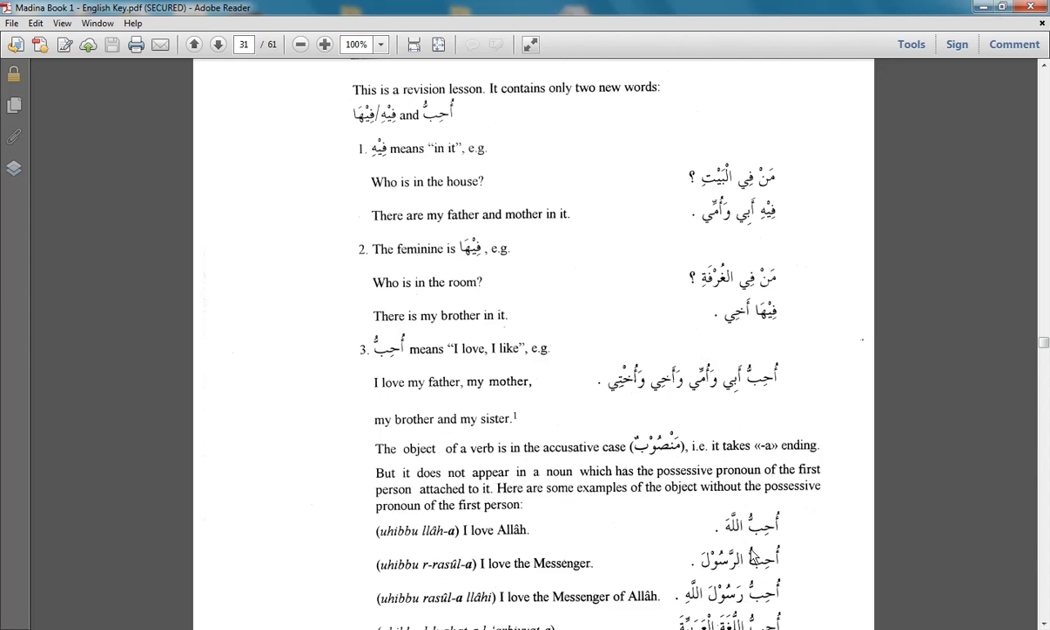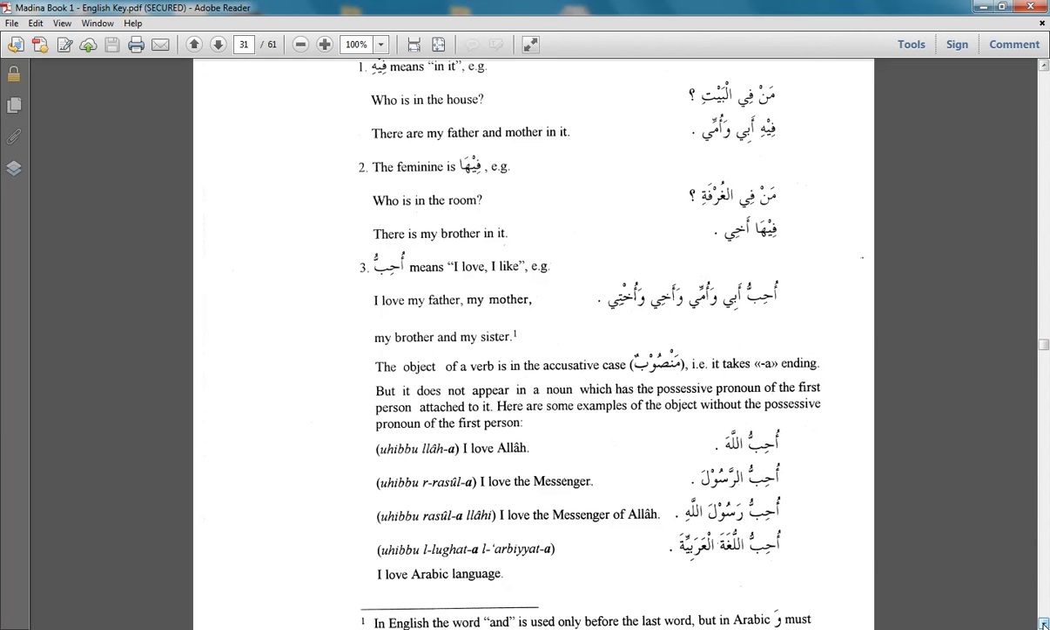So uhibbullaha. So in this case, we see uhibbu, I love. Who do I love? Allah. So the action of loving has been put upon Allah subhanahu wa ta'ala. So Allah has a fatha. Uhibbu rasula. Rasula has a fatha for the same reason. Uhibbu Rasulallahi. I love the Prophet of Allah.